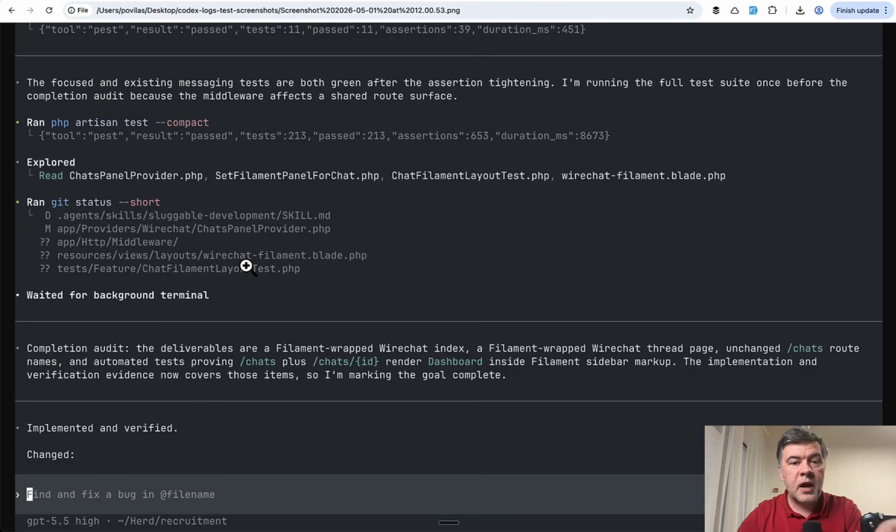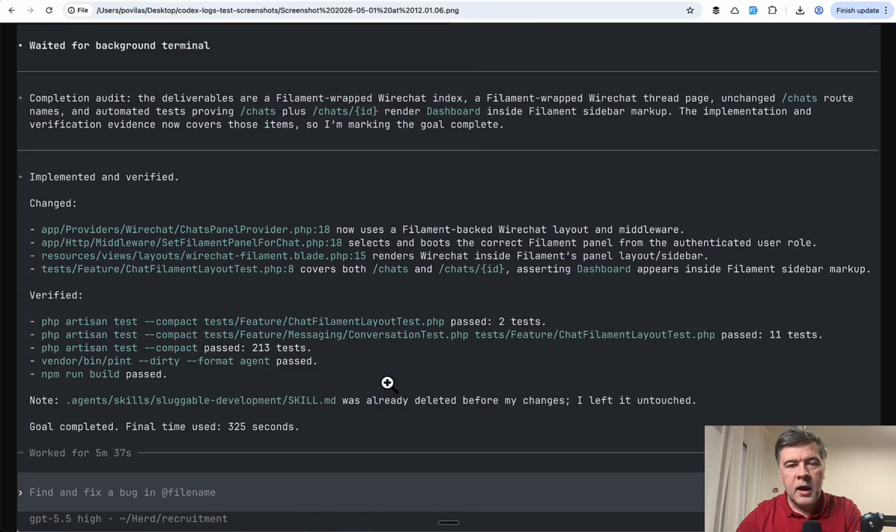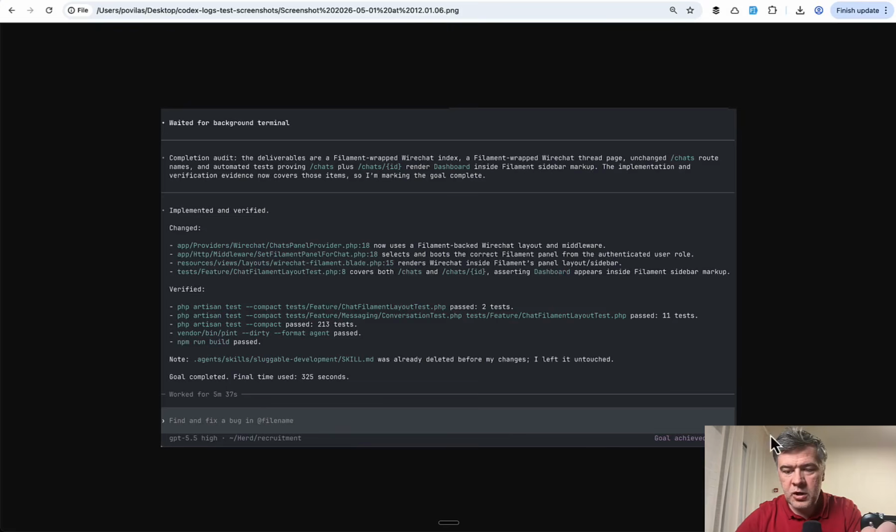And this was the result after 5 minutes. The task is done, and then we have a completion audit, exactly repeating my requirement: an automated test proving that we have the dashboard on the sidebar. And then in a few seconds, I saw the traditional summary by Codex, but at the bottom it's a bit different. It says goal completed and final time used. And also, if I zoom out the screenshot at the bottom right, now it says goal achieved.